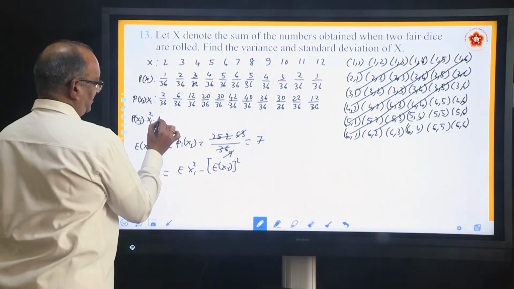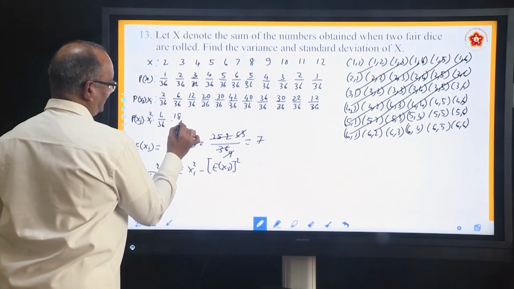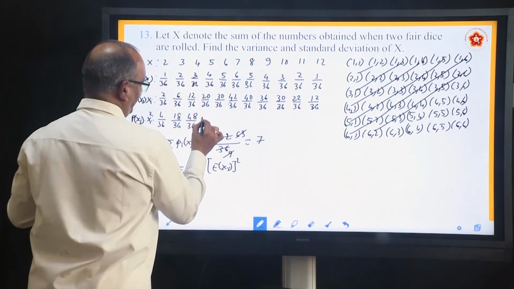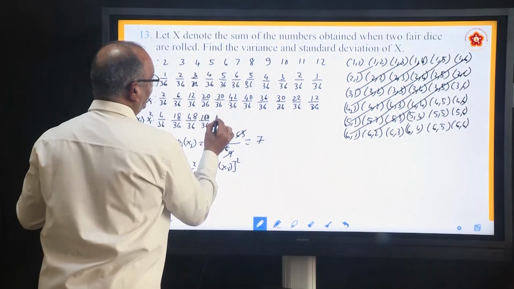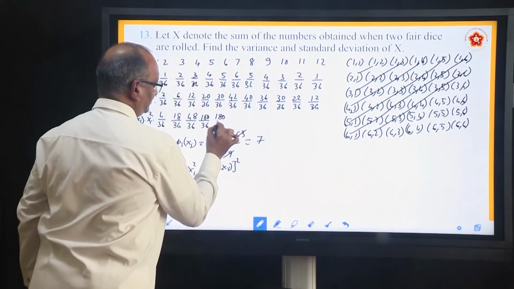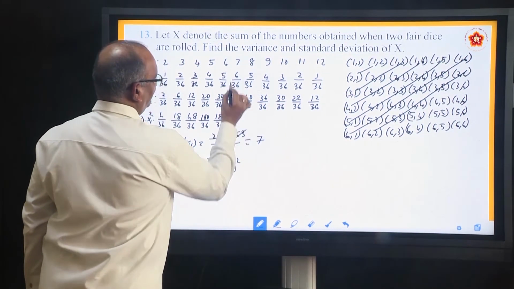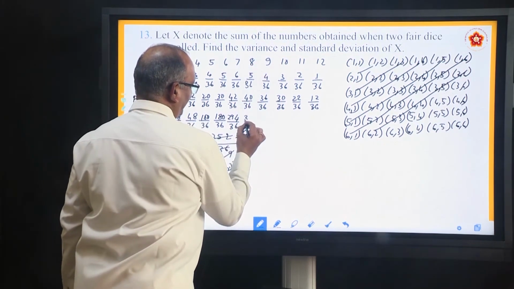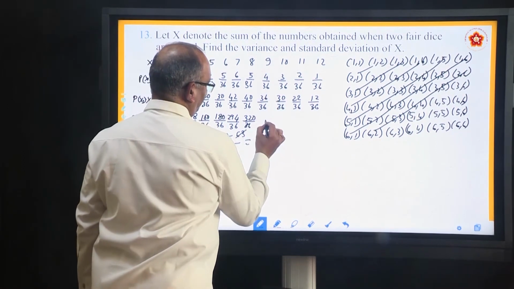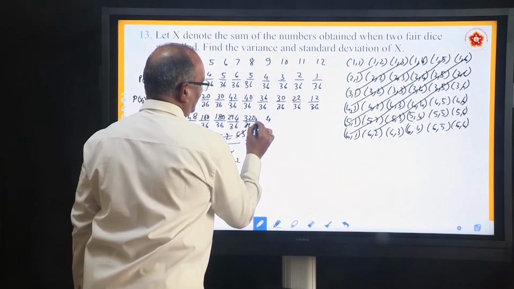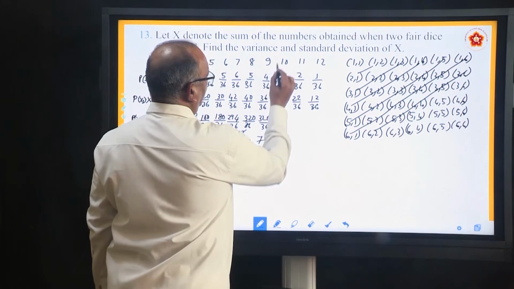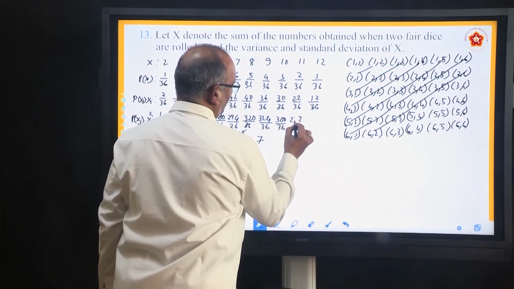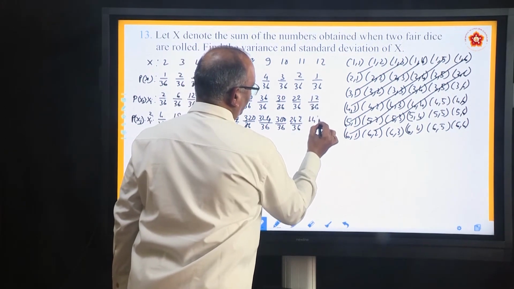So do that. 2 2s are 4, 4 by 36, 3 6s are 18 by 36, 48 by 36, 5 20s are 100 by 36, 6 30s are 180 by 36, 7 2s are 14, 7 4s are 28 plus 1, 29 by 36, 8 40s are 320 by 36, 9 6s are 54, 9 3s are 27 plus 5, 32, 324 by 36, 300 by 36, 11 2s are 22, 22 plus 2, 24 by 36, 144 by 36.